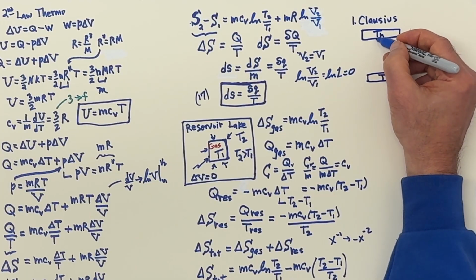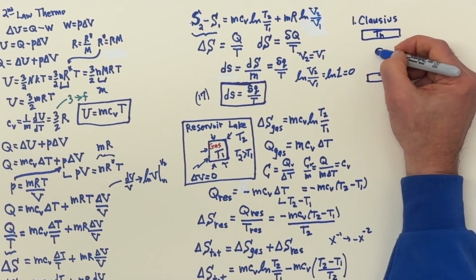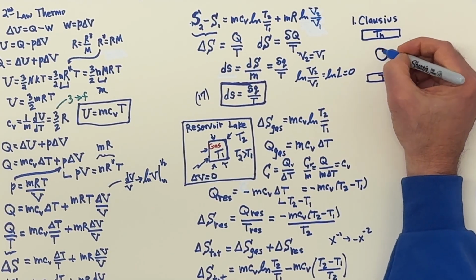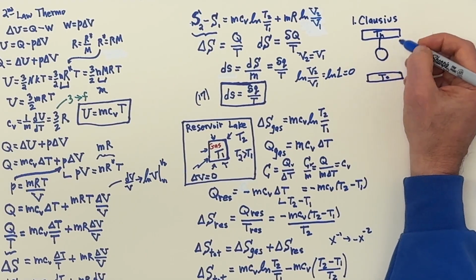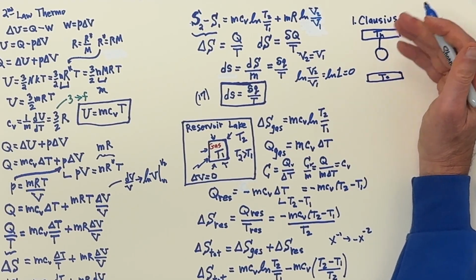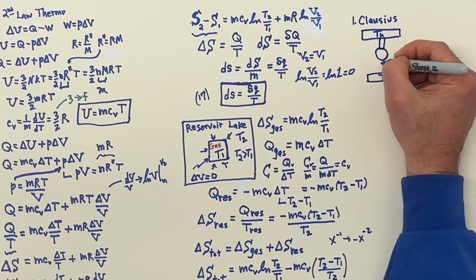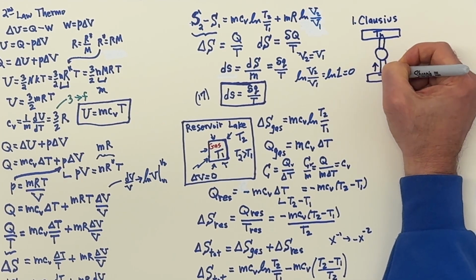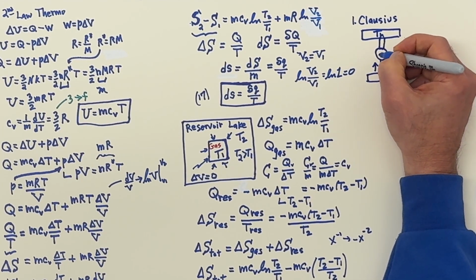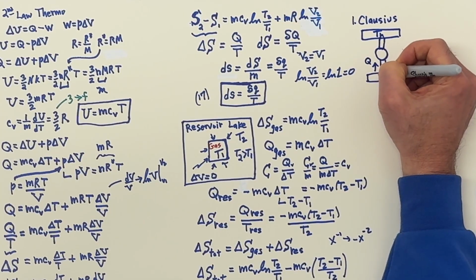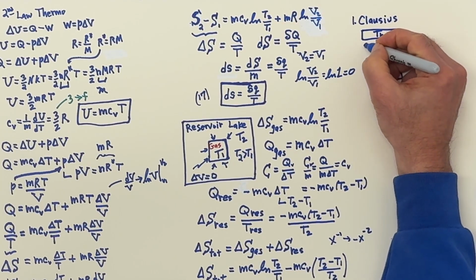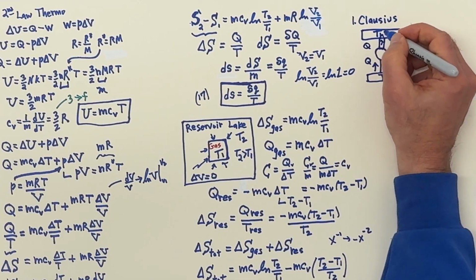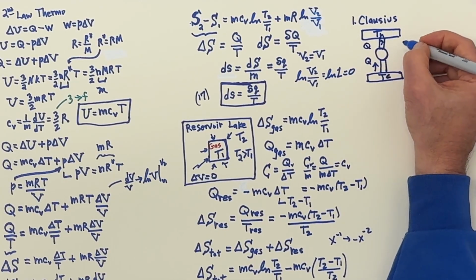And what can happen is you have some kind of engine here, or some kind of machine, and we can't have the net effect of having heat be transferred, say this is Q, from the cold temperature, the cold reservoir, to the hot reservoir. Well, let's figure out what the entropy is.